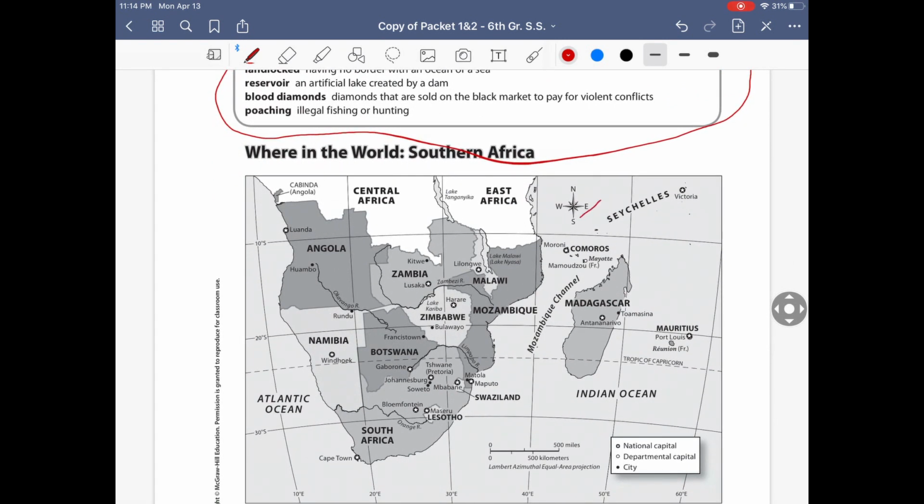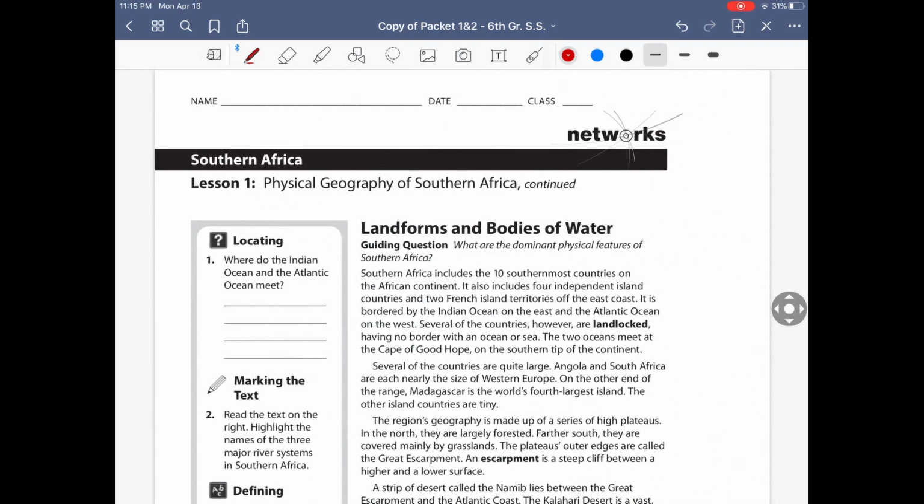This is Southern Africa. Everything that's in gray right here at the bottom is Southern Africa. Madagascar is part of Southern Africa. Malawi, Zimbabwe, a bunch of weird names that I have a hard time pronouncing. So like I said, if you want to read along about them or look them up, here's the name of the country. So let's go ahead and just get started, all right?